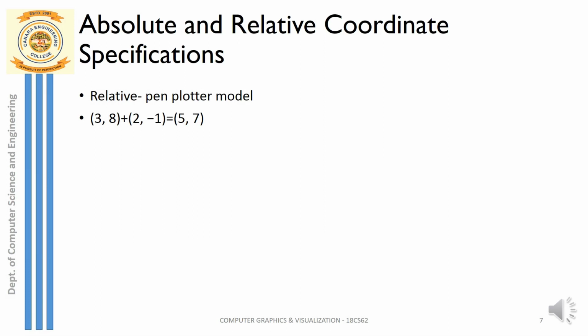So far we were discussing the absolute values with respect to screen coordinates. Now I'll tell you what are absolute coordinates and relative coordinates. If I have a screen here, with the minimum boundary of my screen as 0, 0 and the maximum boundary as 500, 500, what is the meaning of this? My screen resolution is 500 by 500, so I can display up to 500 pixels along the x-axis and 500 pixels along the y-axis.